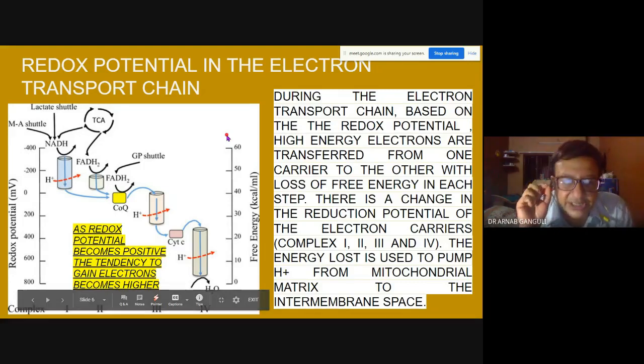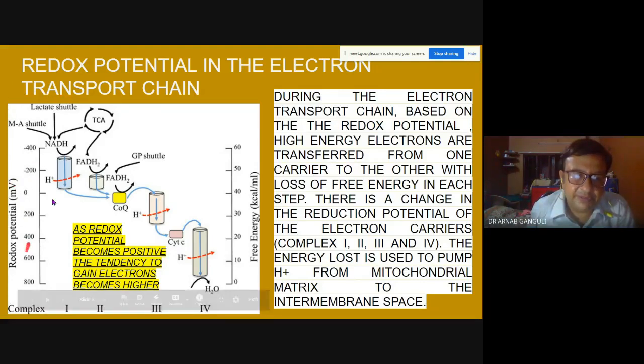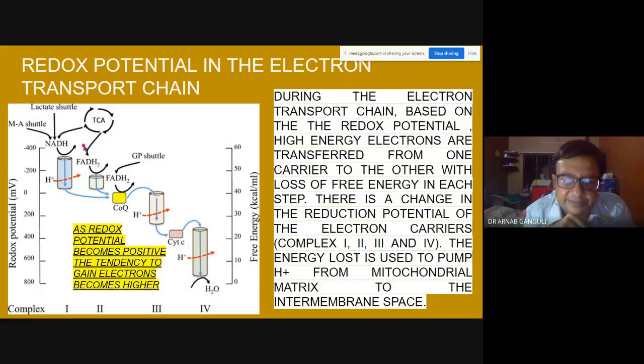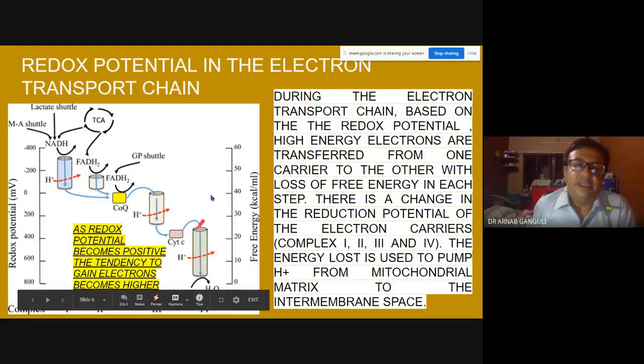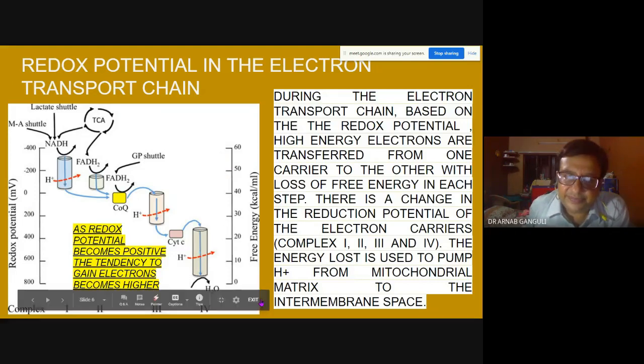So as redox potential becomes positive, on the left side, you can see the redox potential is becoming positive. The tendency to gain electrons becomes higher. So they gain electrons much more here. And one more thing you can see is the free energy.